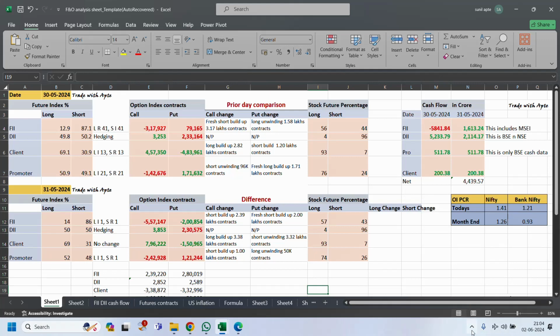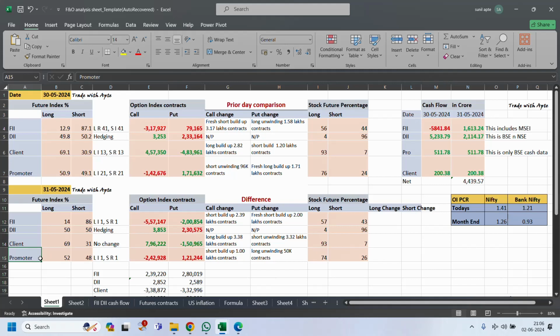So let's begin. Just a recap for the old people as well as newcomers. This is future index, percentage wise. Before that, we have four players who bring in the money and run the Indian stock market with their money: FIIs, DIIs, and clients. Clients are retailers, those of us who trade, and these are the promoters, big players and big investors like Rakesh Jhunjhunwala.